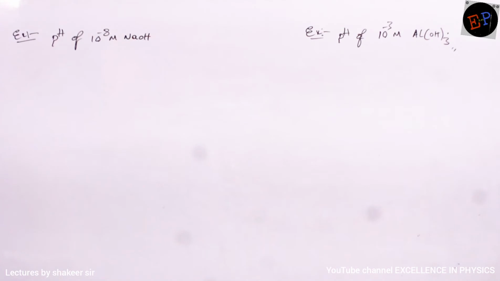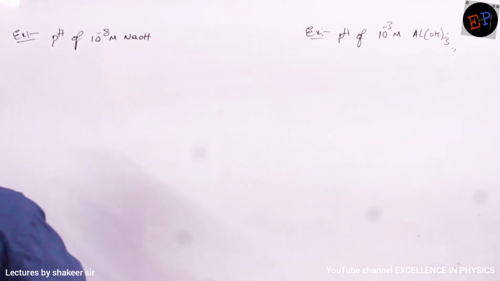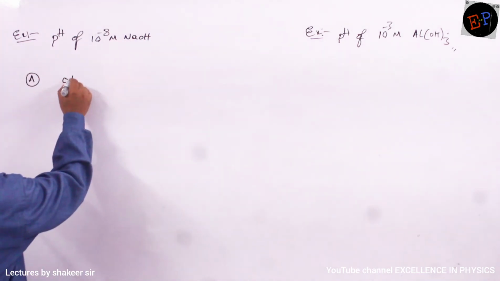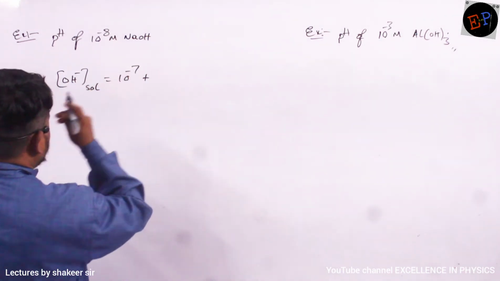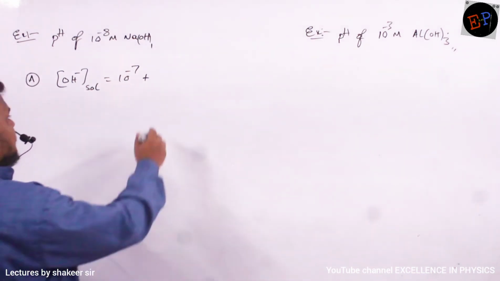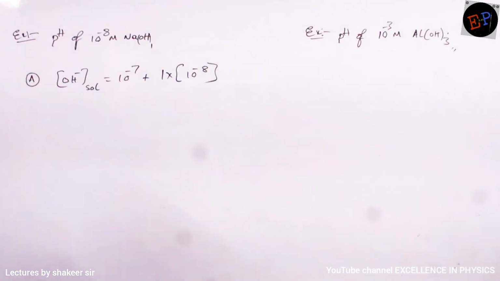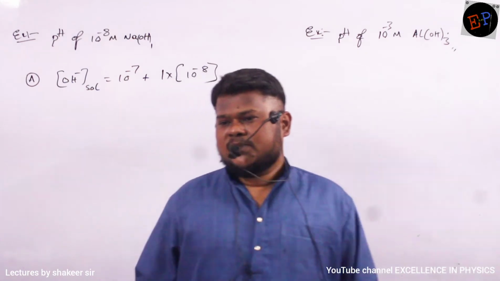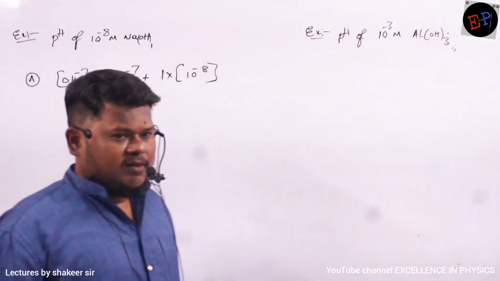Okay. So these are the two questions of calculating pH of the base. Okay. So now let us see how we can proceed. So OH minus concentration of solution is equal to 10 power minus 7 plus, how many OH are there? 1 OH is present. So therefore 1 into what is the concentration? 10 power minus 8. See, 10 power minus 8 is not very small when compared to 10 power minus 7. So here in this condition 10 power minus 7 cannot be neglected. You cannot neglect that one.